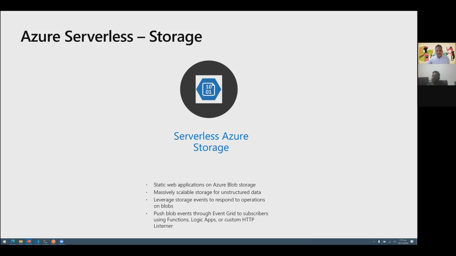But apart from static web apps, we can also use this Azure blob storage to store massively scalable unstructured data. Anything related to, let's say, PDF files, audio files, video files, those can be stored in unstructured data format on the blob storage. And what that allows us to do is to use these storage event capabilities to perform some operations.